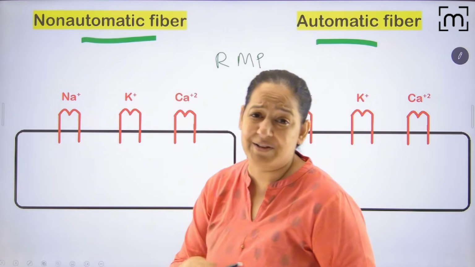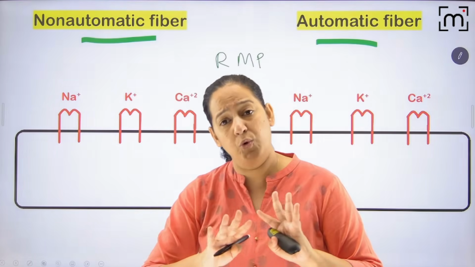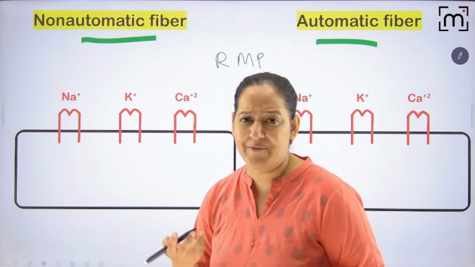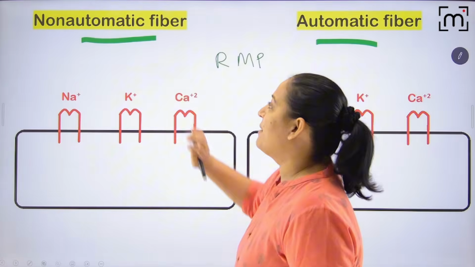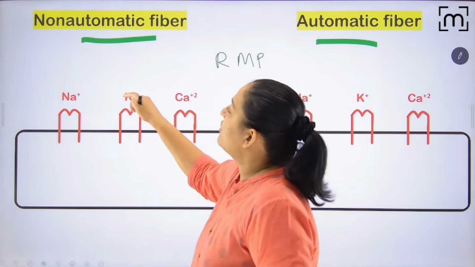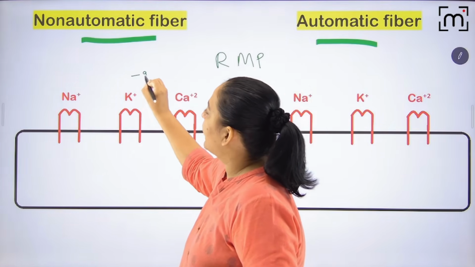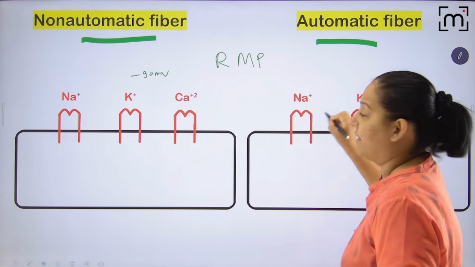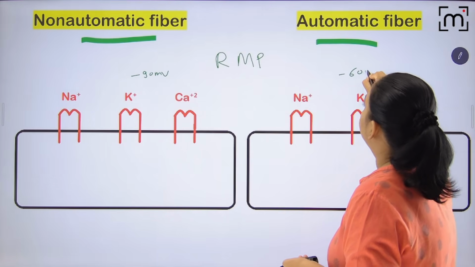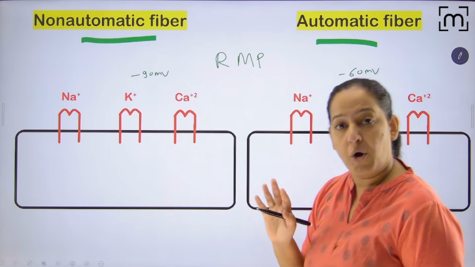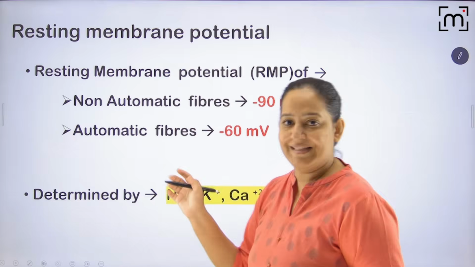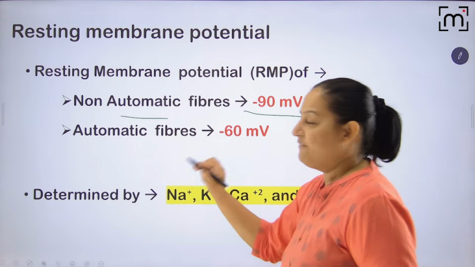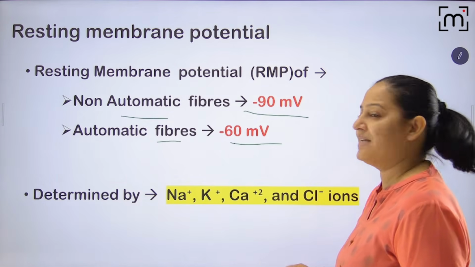I'm starting from scratch. I'm assuming you know nothing. Maybe you know these basics, so it will be a revision for you. So what is the resting membrane potential? The resting membrane potential for non-automatic fiber is minus 90 millivolt. And the resting membrane potential for automatic fiber is minus 60 millivolt. So first you understand or learn the resting membrane potential. Please learn it. For non-automatic fiber, it's minus 90 millivolt, and for automatic fiber, it's minus 60 millivolt.